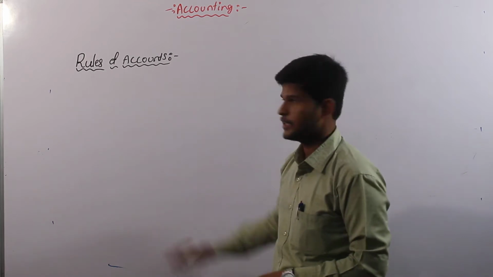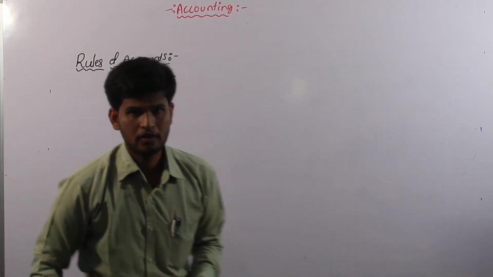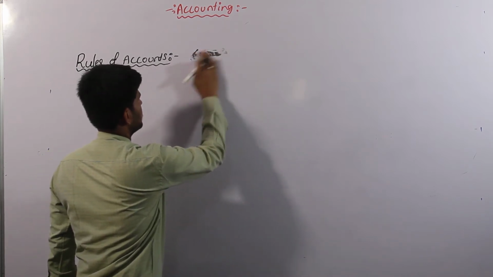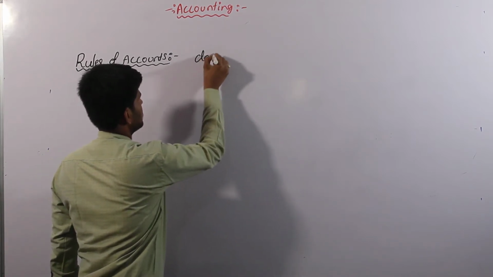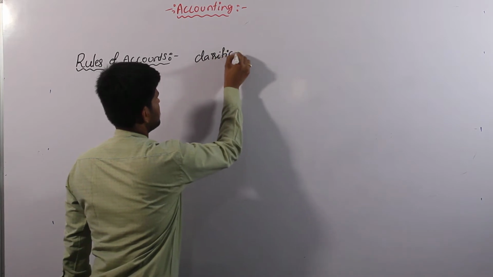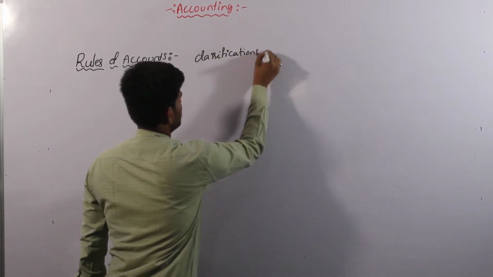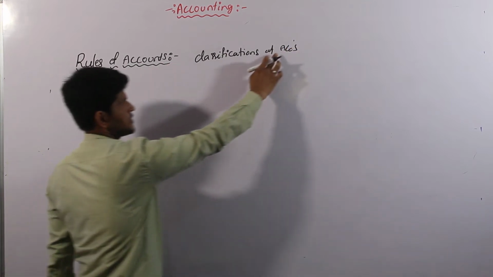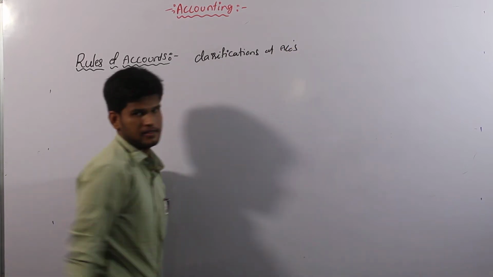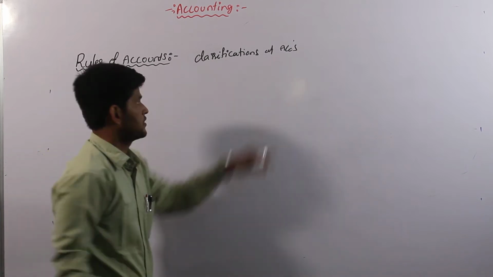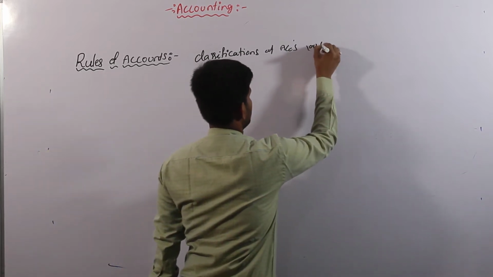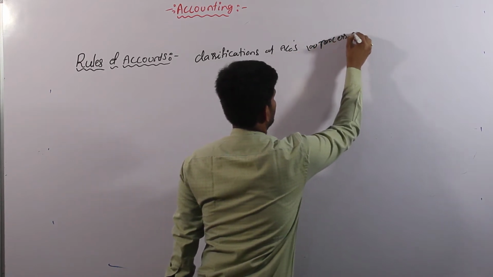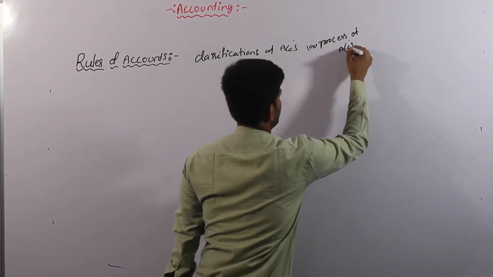Now I am classifying the rules of accounts. Rules of accounts are also called classification of accounts. Accounts, represented as A/Cs, are also called process of accounts.